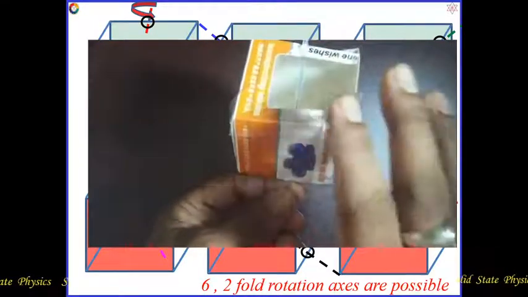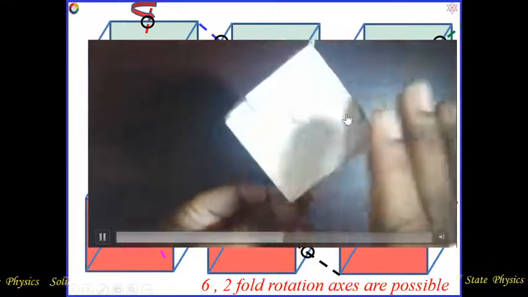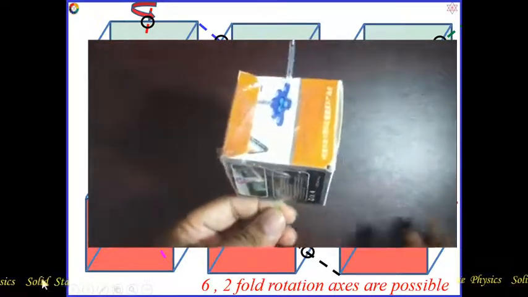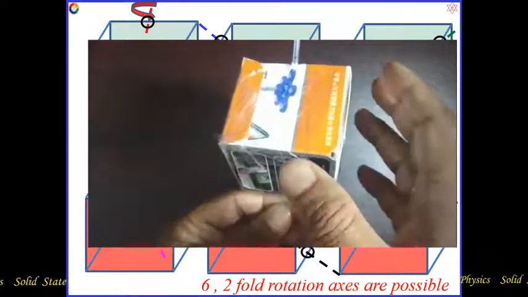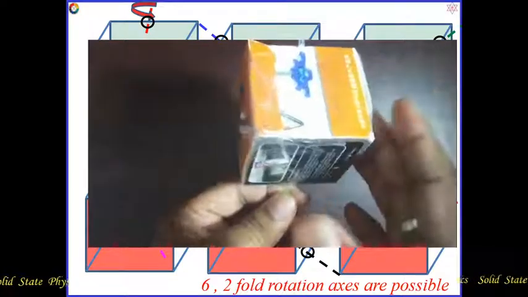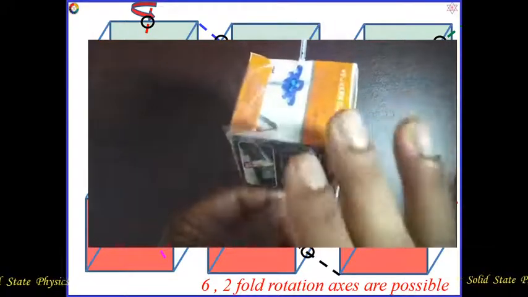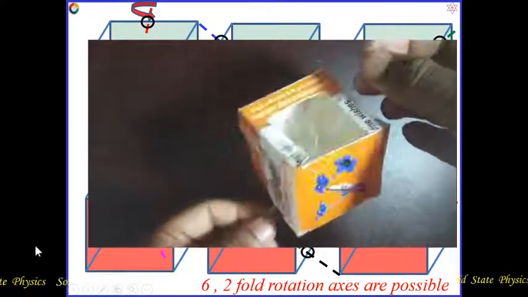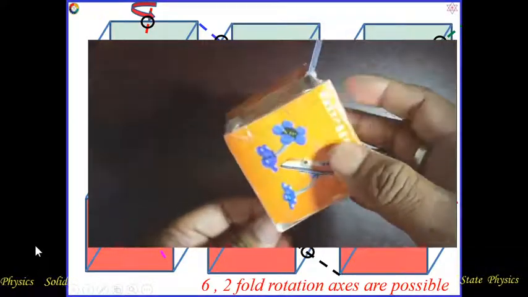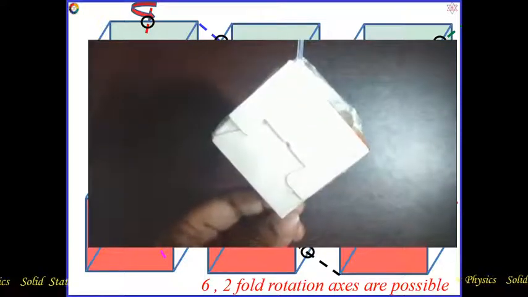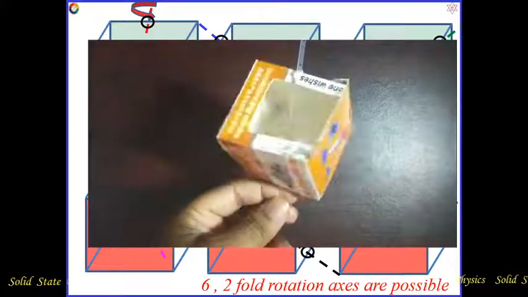Then another 90 degrees I do not get the same view, and another 90 degrees I get the same view. So due to getting the same view or symmetry after 180 degree rotation, this axis of rotation will be called a two-fold axis of rotation.